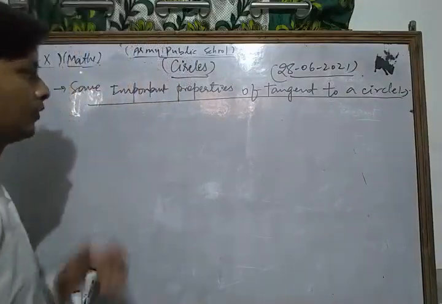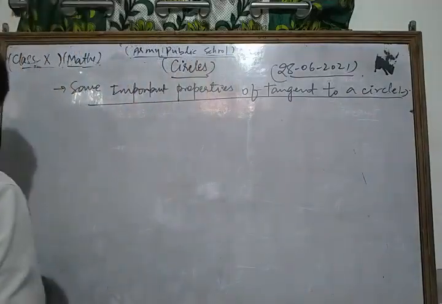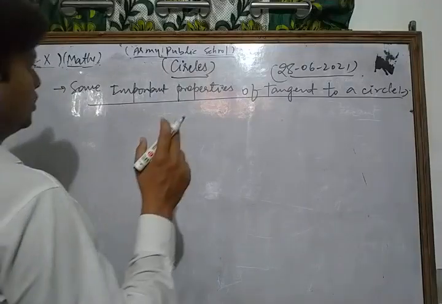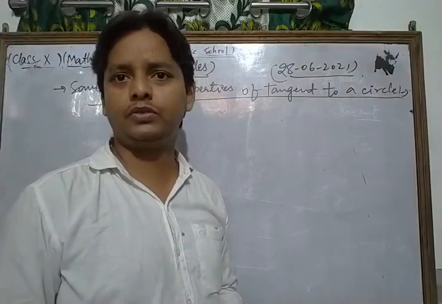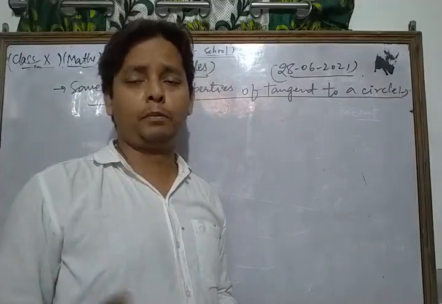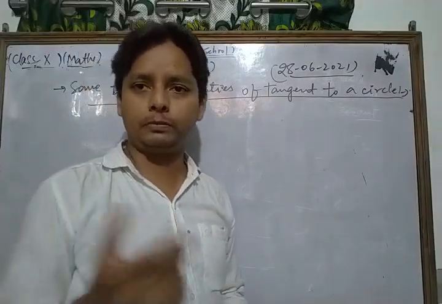So dear friends, in order to discuss some important properties of a tangent to a circle, we discuss a very important theorem, which is very important for you and also for your upcoming examination.